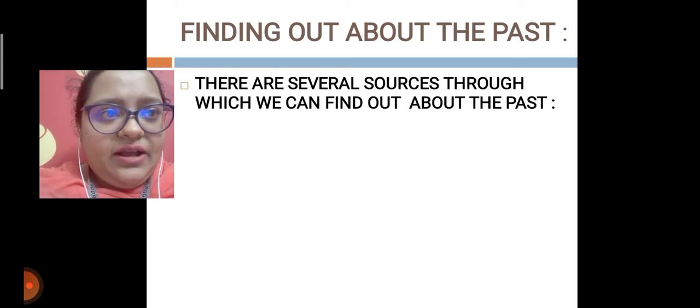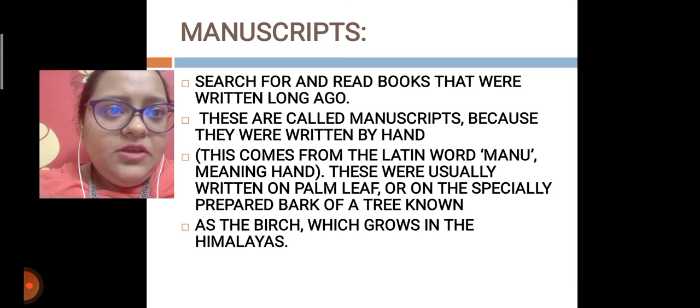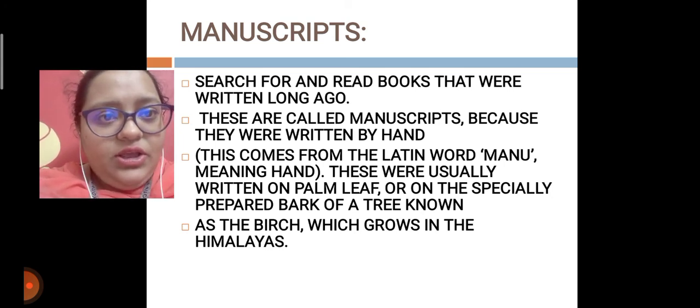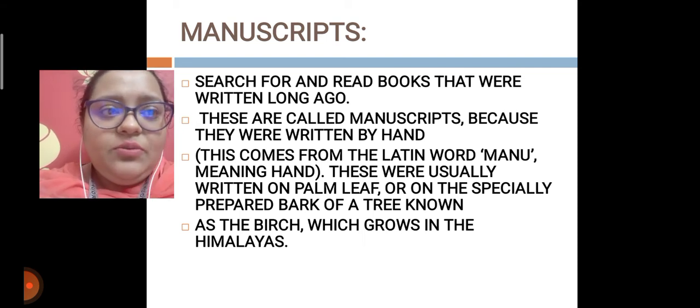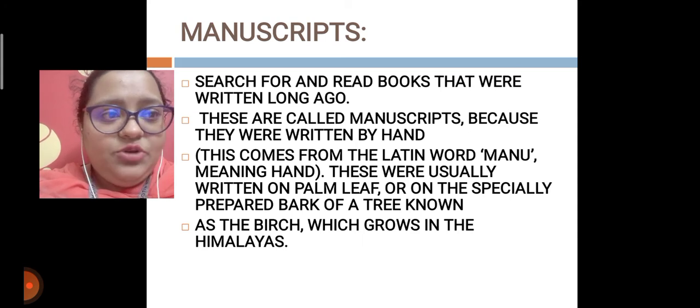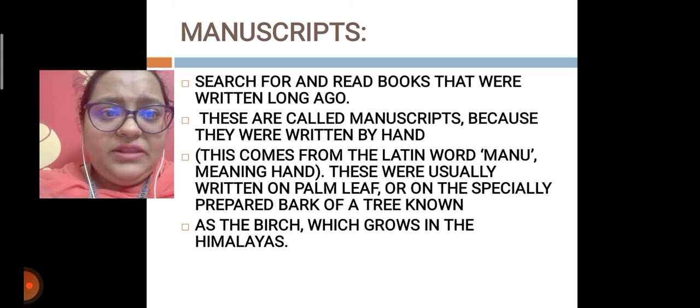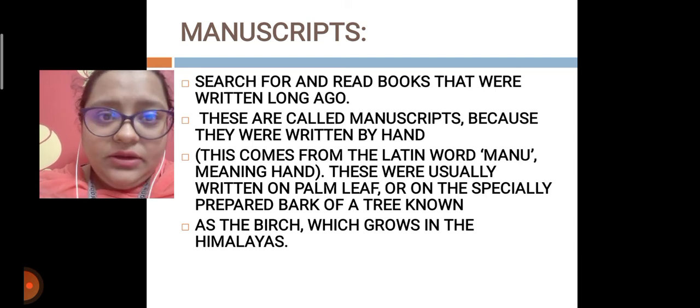So the first source is manuscripts. What are manuscripts? These are books that were written long ago. They are called manuscripts because they are written by hand. Manuscripts are written documents. This comes from the Latin word manu, meaning hand. These were usually written on palm leaf or on the specially prepared bark of a tree.